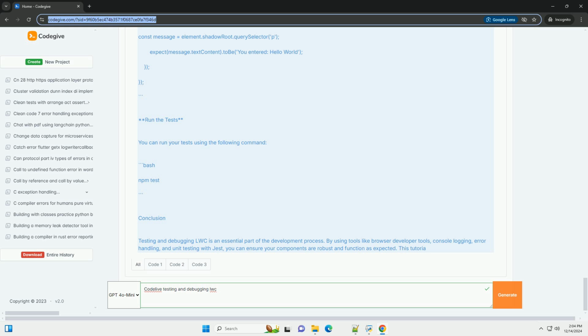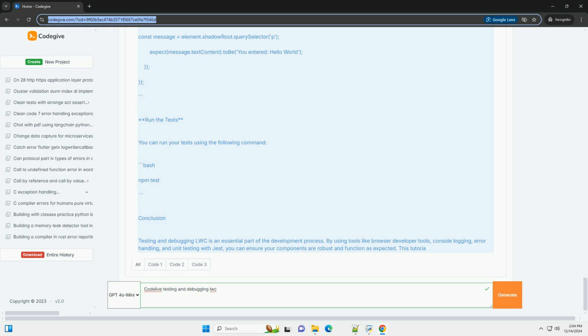JavaScript. handleSubmit: try { this.message = `You entered: ${this.userInput}`; } catch (error) { console.error('Error in handleSubmit:', error); }. For LWC debug mode, ensure that debug mode is enabled for your org. This allows you to see more detailed error messages and stack traces.